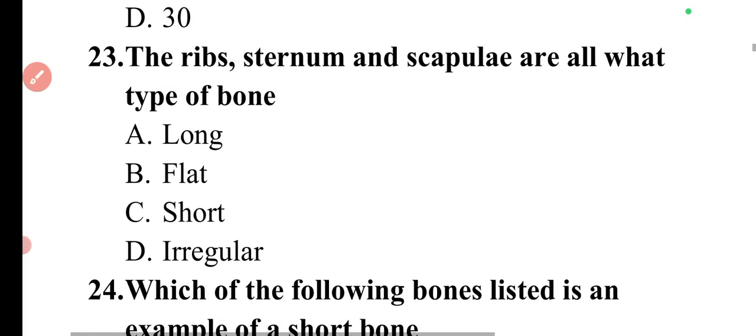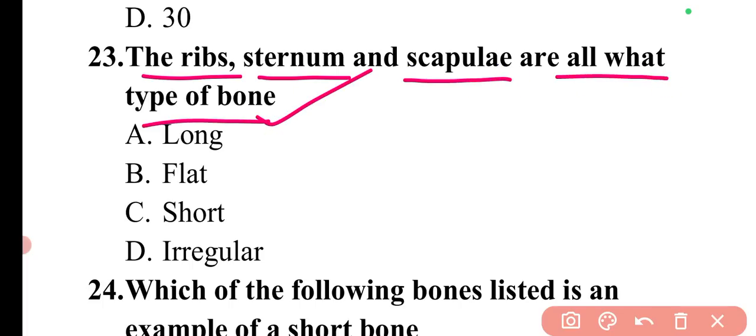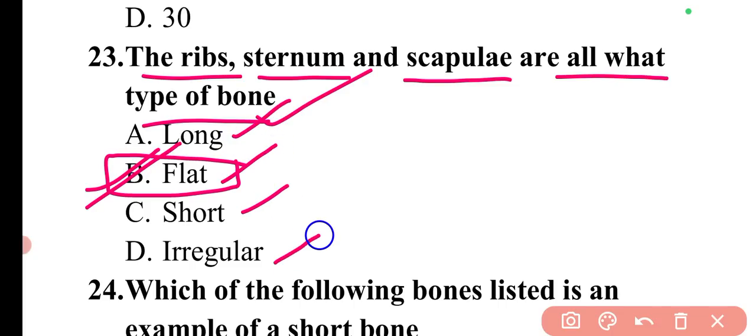Then coming to next question. The question is, the ribs, the sternum, the scapula are all what type of bones? So ribs, sternum, scapula, these are the type of flat bones. So here option B will be the correct answer. There are basically different types of bone: long bones, flat bones, short bones, irregular bones. I'll be explaining you in the further question regarding these type of bones.